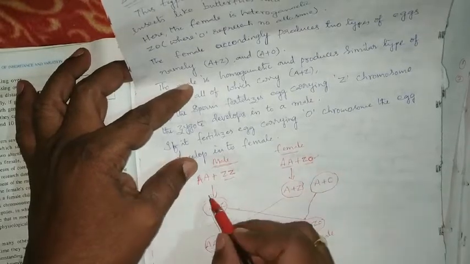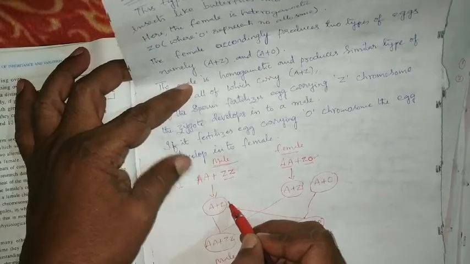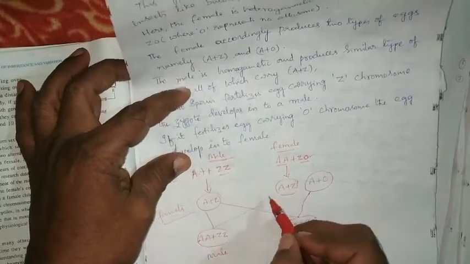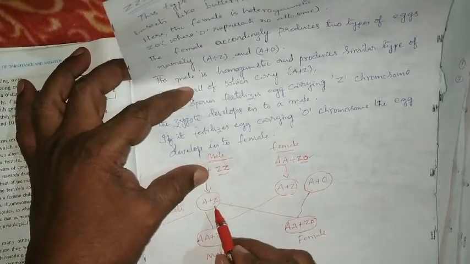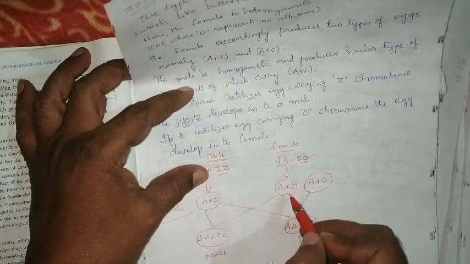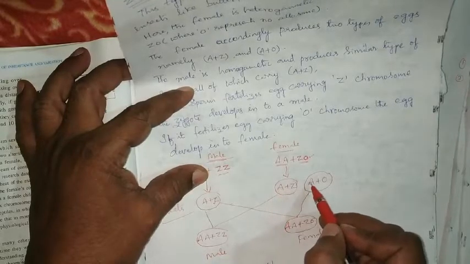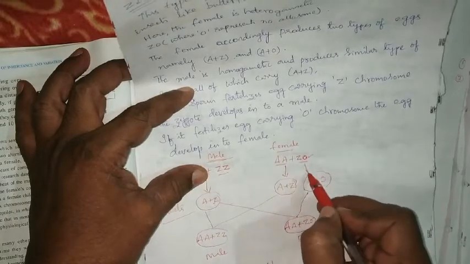So here, what gamete do we get from this male parent? We get A plus Z gamete. This is a male gamete. And from the female, we get A plus Z and A plus O gametes.